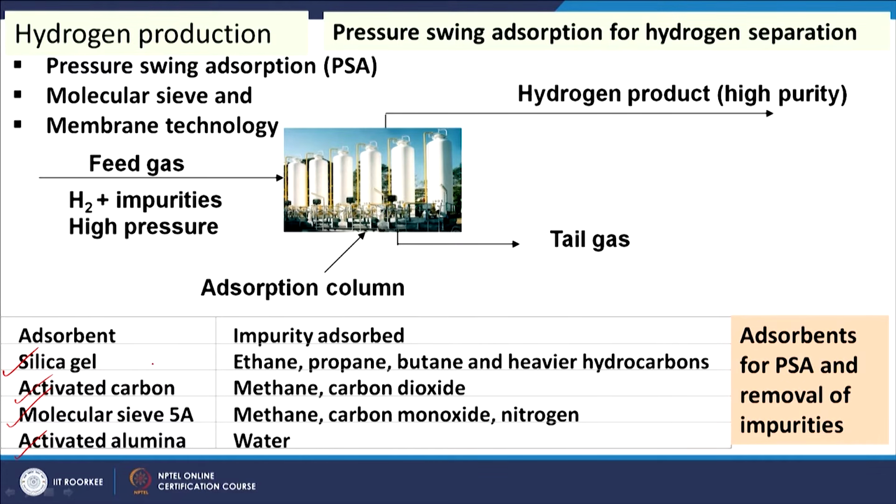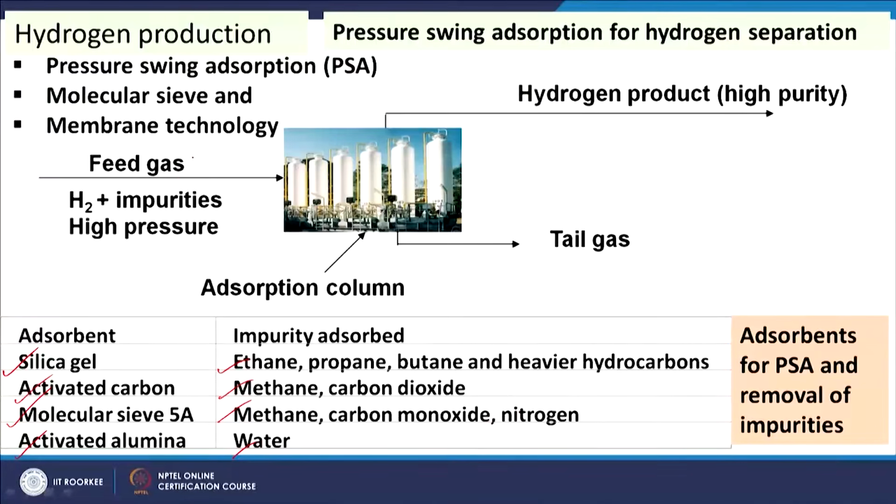These are suitable to remove different types of impurities: silica gel for ethane, propane, butane etc., activated carbon for methane, carbon dioxide, and molecular sieve for methane, carbon dioxide, nitrogen, and activated alumina for water. So, these are the different adsorbents which are used for the separation of the other gas components.